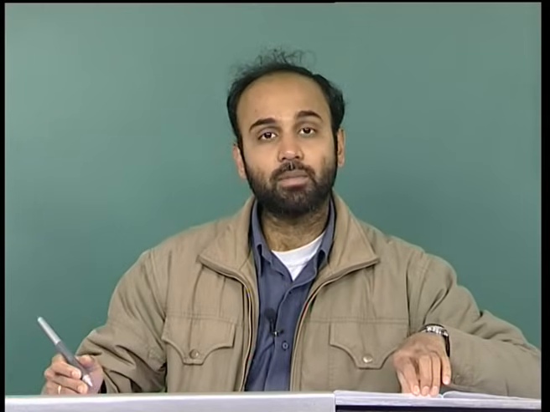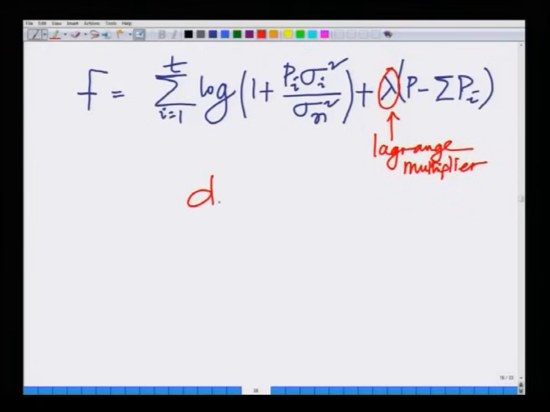Now, I know how to maximize this. I want to consider df by dP i for each power and set this equal to 0.